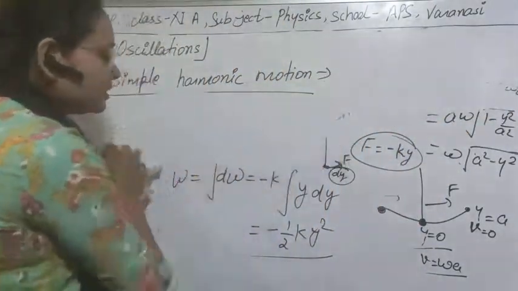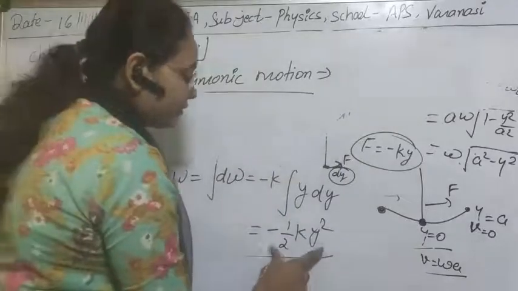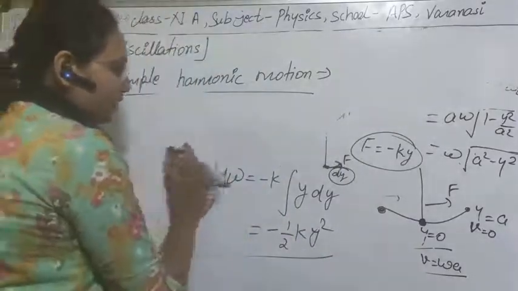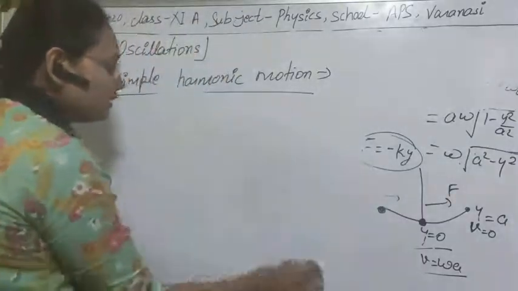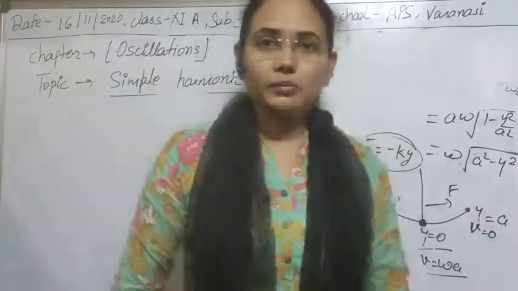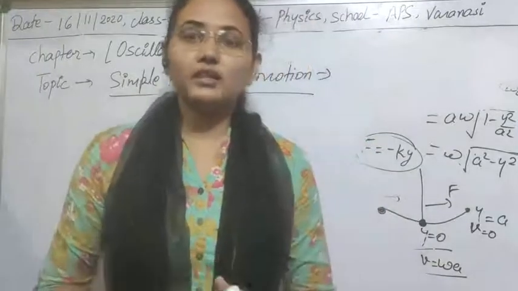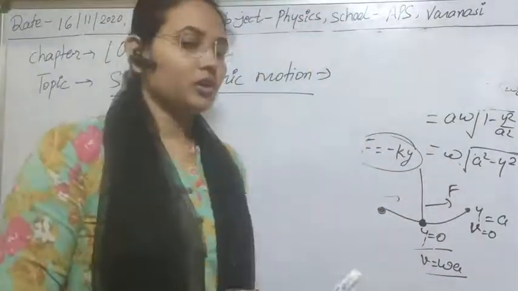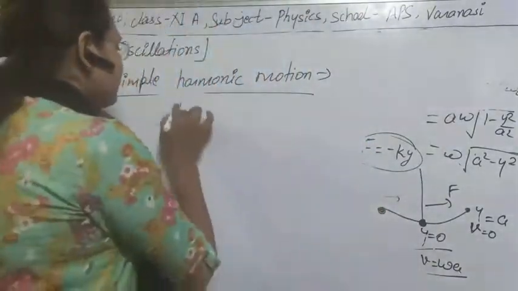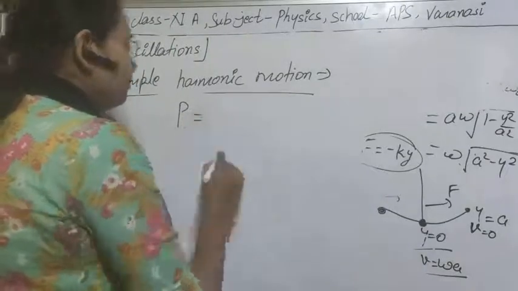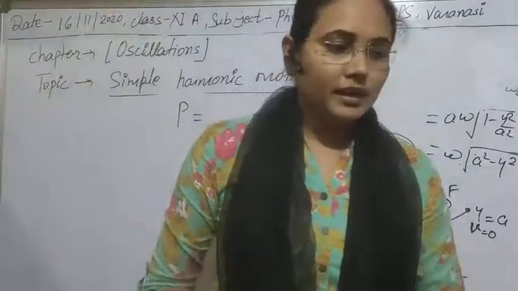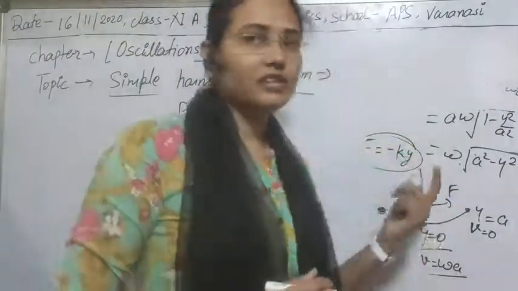This work done is the energy stored in the system of simple harmonic oscillation, and that is known as the potential energy of the system. So the potential energy is equal to the work done in the system.